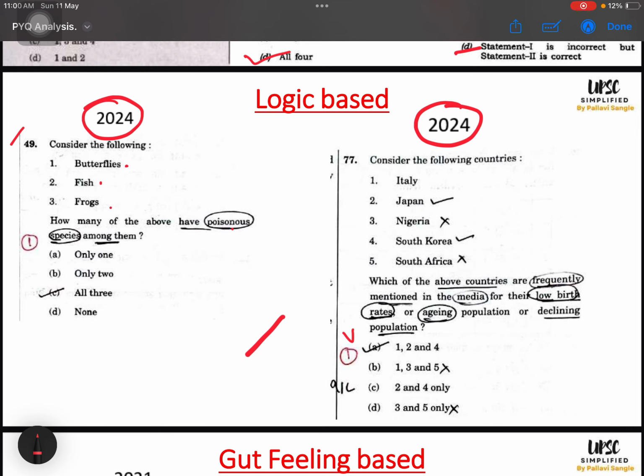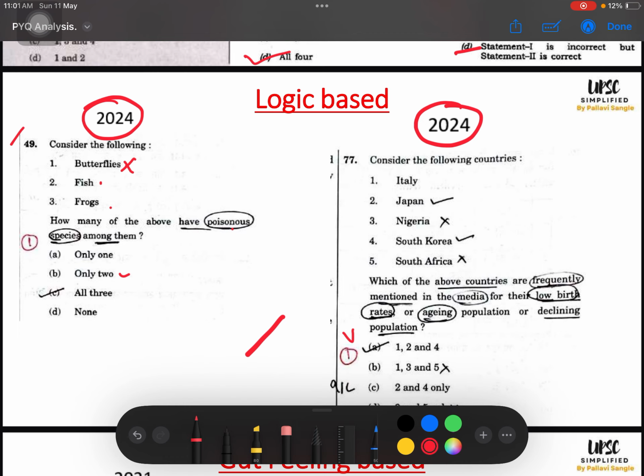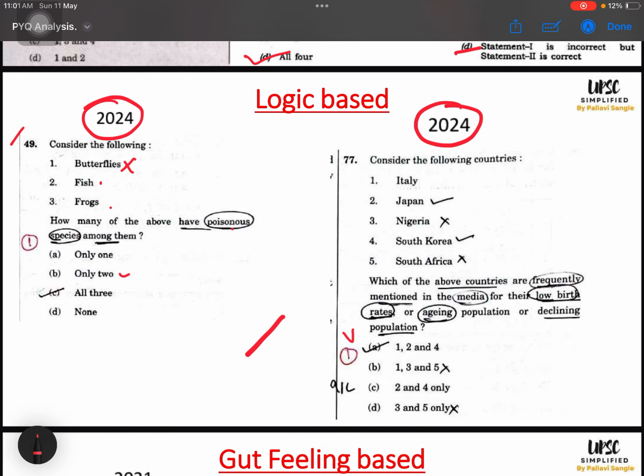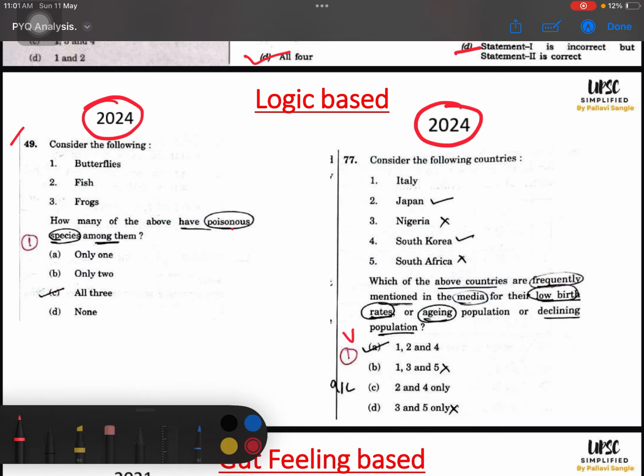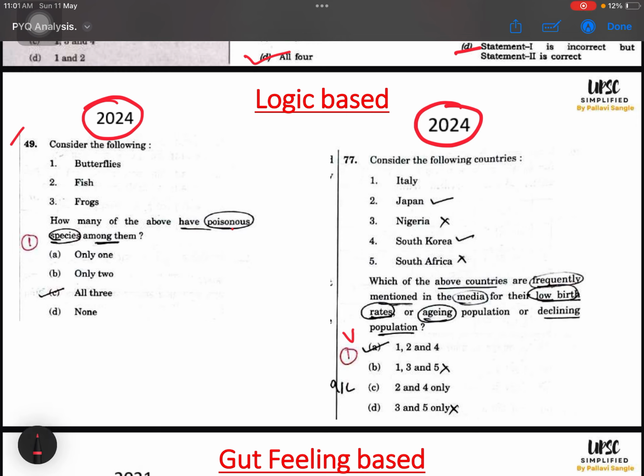Now I know many of my friends and many of my students have rejected butterflies, and the option is 2. Somebody has rejected some other animal and the option is 2 or 1, something like that. But I would say again the same logic. In the whole world, the biodiversity is so huge that I don't have knowledge about all the butterflies, all the fish and all the frogs. Even if one frog is poisonous, this option is right. Even if one fish is poisonous, this option is right. Even if one butterfly on the whole planet Earth is poisonous, this option is right.